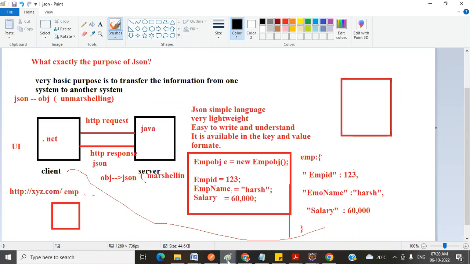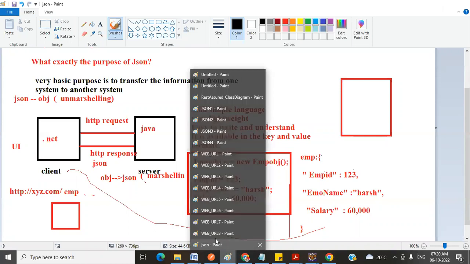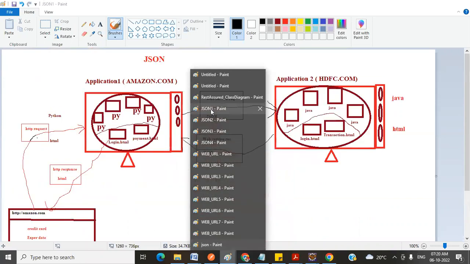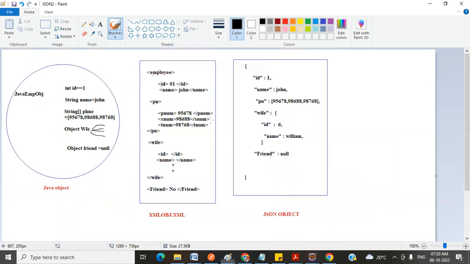Okay, so next thing, these are the different syntaxes with respect to the language. See, in Java, if we want to define some variables or objects, this is how we need to create them. In XML, we have to use tags. See, to achieve this piece of code, how many tags have we used here?